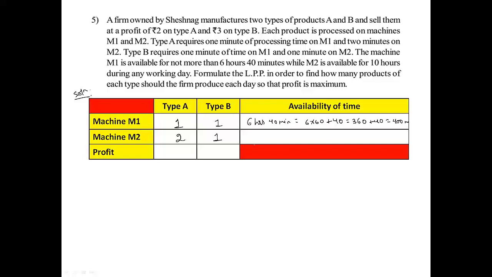Then machine M2 is available for 10 hours. So 10 hours is equal to 10 into 60, which is equal to 600 minutes.